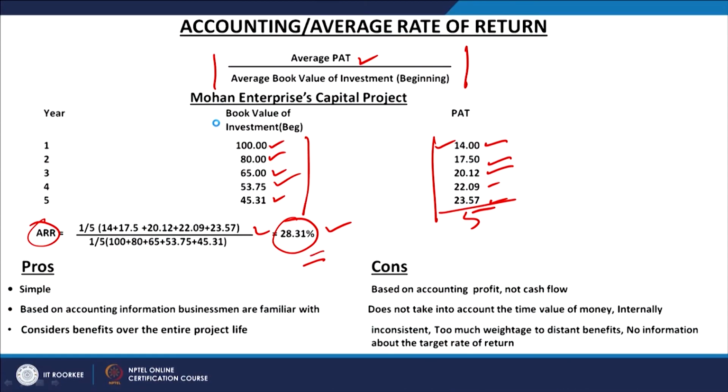So, the cons are, it is based on accounting profits, not cash flows. We are calculating this average rate of return upon the accounting profit. As I just explained, we calculate the accounting profit by preparing the projected profit and loss account and balance sheet.